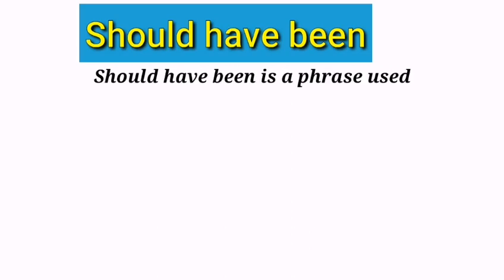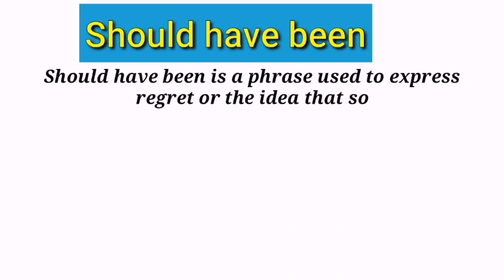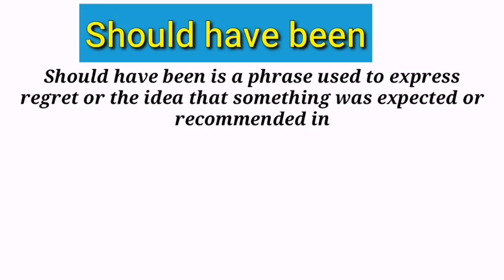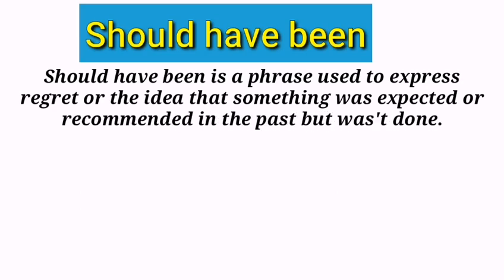Should have been is a phrase used to express regret or the idea that something was expected or recommended in the past but wasn't done. Simply, it means that this expression is used to talk about missed opportunities or actions that were not taken. In other words, if someone has not done something and you tell him or her that he or she was expected to do that thing but did not do it, in such a situation it is used.